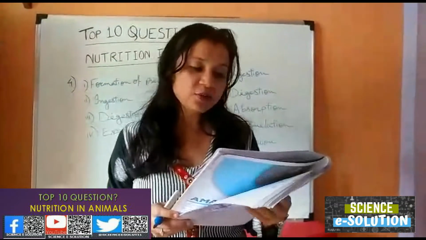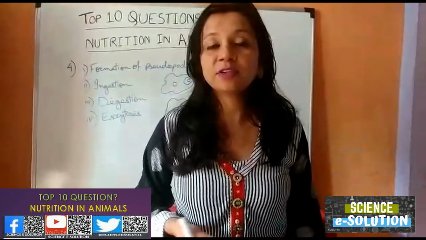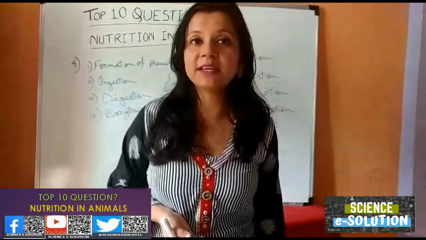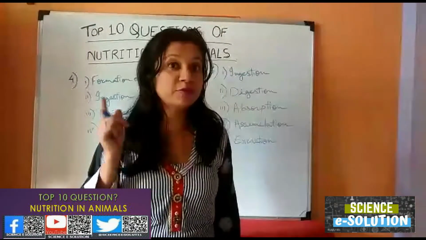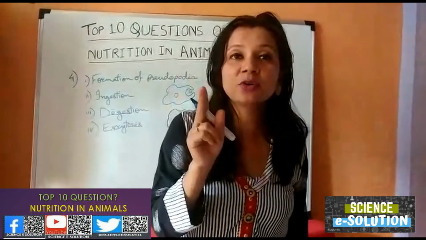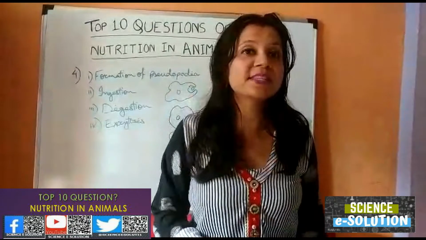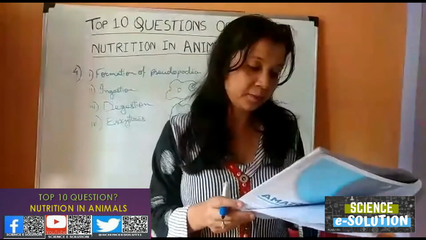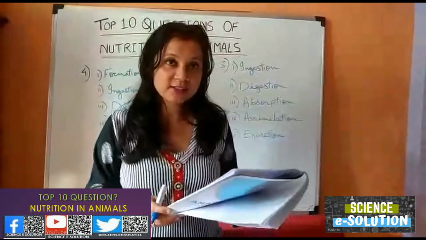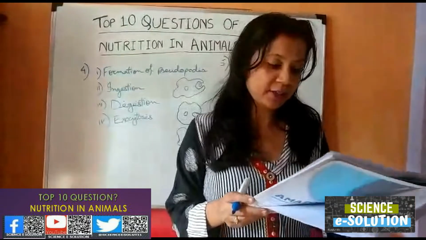Question number 7. What is the role of acids in our stomach? Hydrochloric acid, we know it is present in stomach and it plays a very important role there. The first role, it kills the germs present in the food. And the second role, it makes the environment of our stomach acidic so that pepsin enzyme can act there and digest proteins. We know pepsin digests proteins, so pepsin requires acidic environment.